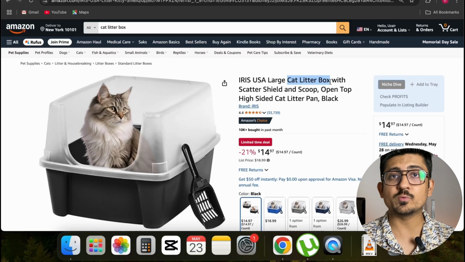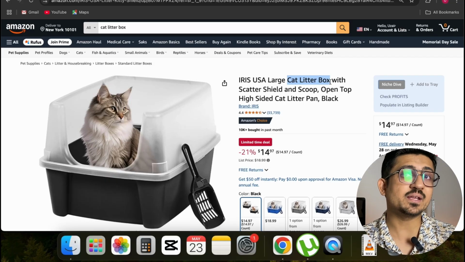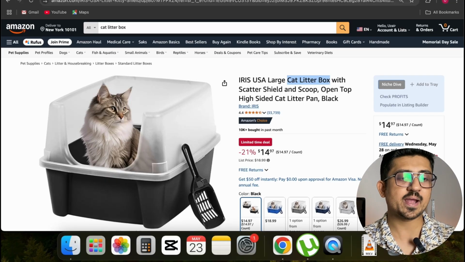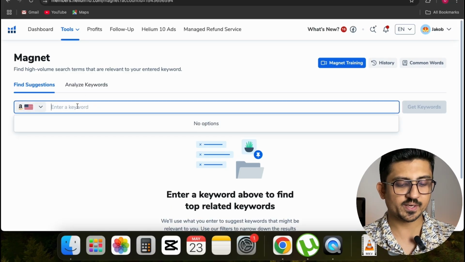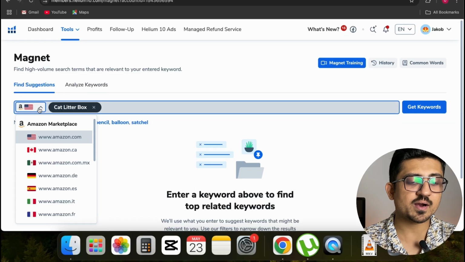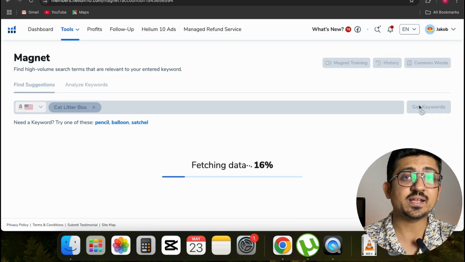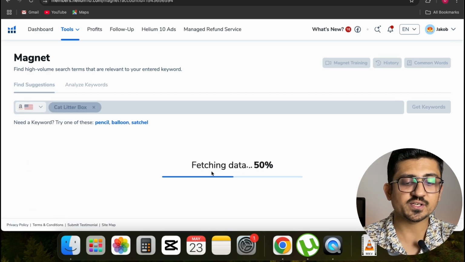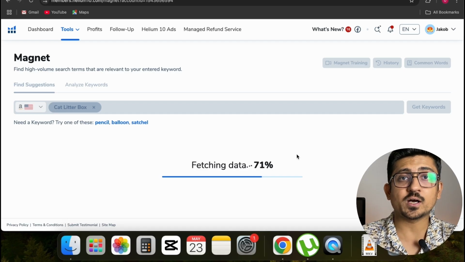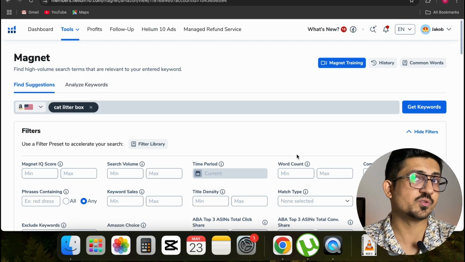So you don't have to do it manually. All you have to do is go to your competitor listing, copy the main keyword from their title, then go back to Magnet and paste your main keyword here. After pasting that keyword, make sure that your selected market is correct, and then all you have to do is click on this Get Keywords button. As soon as you click, you can see that it is fetching data. It will fetch all of the keywords that are relevant to that keyword, which people are usually searching on the Amazon search engine, right?